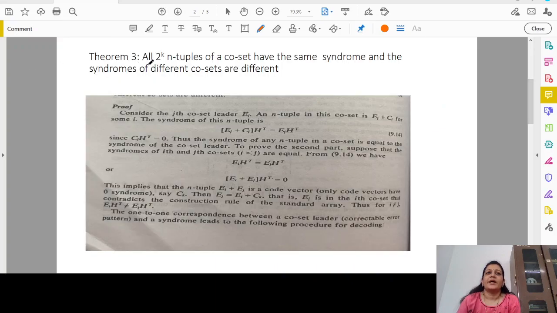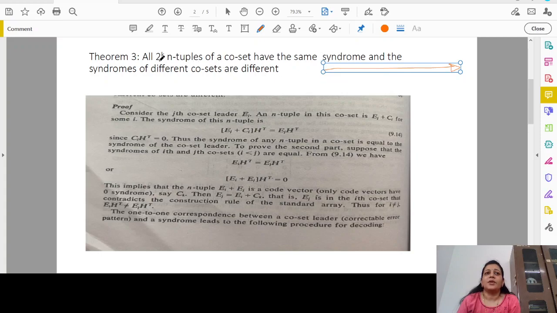The theorem states that all 2^k n-tuples, that is n-bit code words, of a coset have the same syndrome, and the syndromes of different cosets are different. So if I consider any one row, say the first row, the syndrome value is equal to 0. Similarly, if I consider the second row, it will have a particular syndrome.